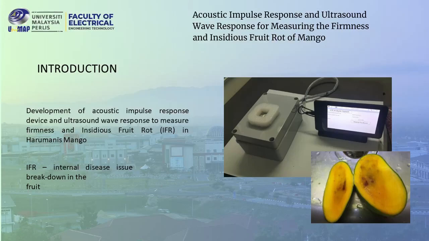So basically, for this project, I need to do the development of acoustic impulse response and the ultrasound wave response. Both of the sensing responses are important in order to determine and to check the presence of insidious fruit rot, in short form IFR. For your information, IFR is an internal disease or internal defect that always occurs on harum manis mango. So this device is developed in order to check the presence of IFR.